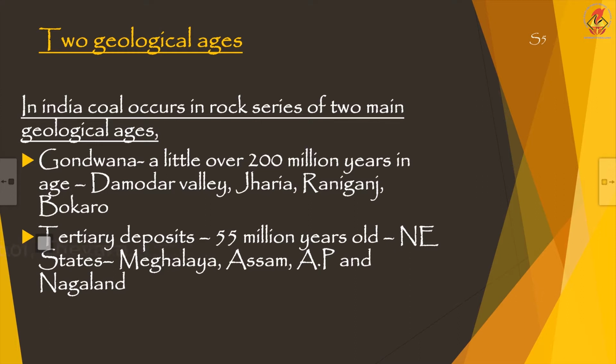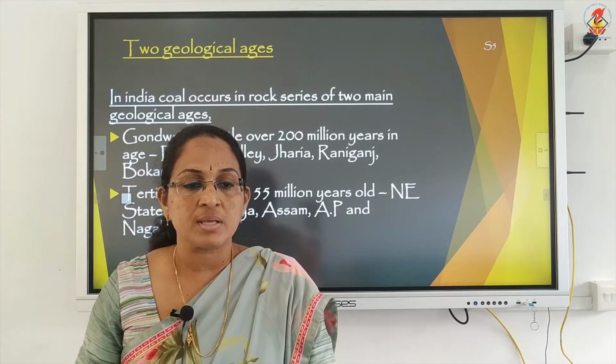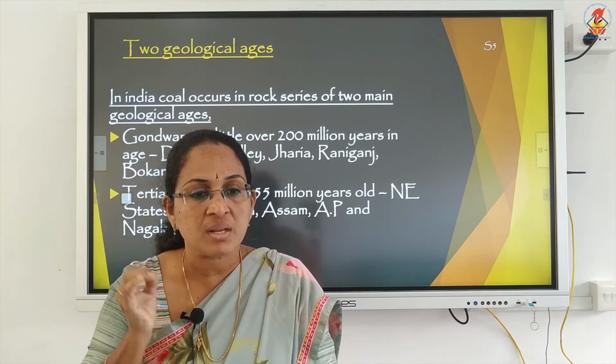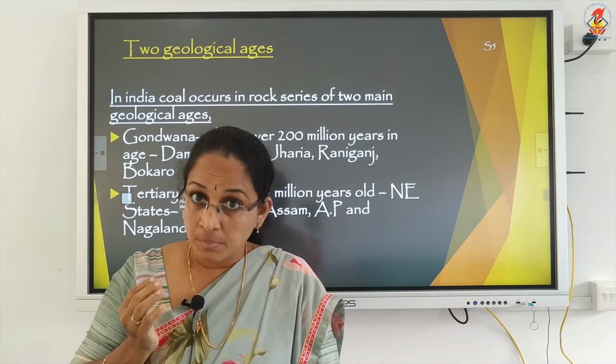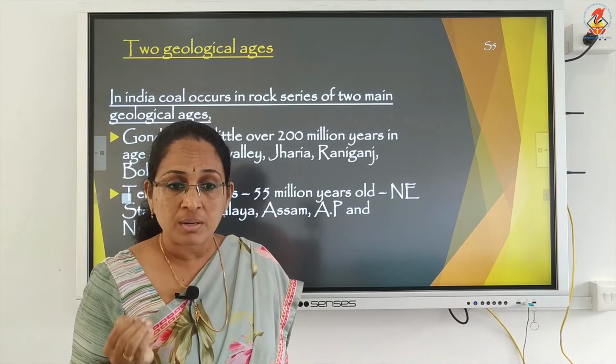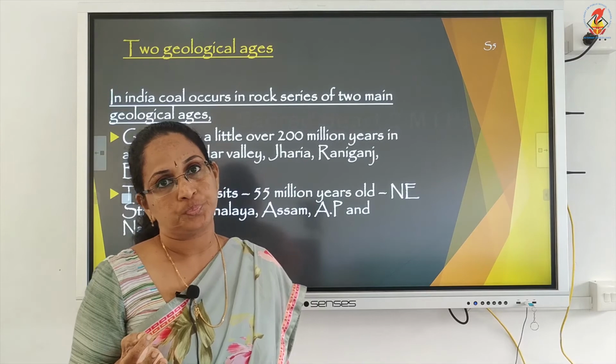Two geological series are available in India. The first one is known as Gondwana, a little over 200 million years in age. And the main locations are Damodar Valley, Jharia, Raniganj and Bokaro.